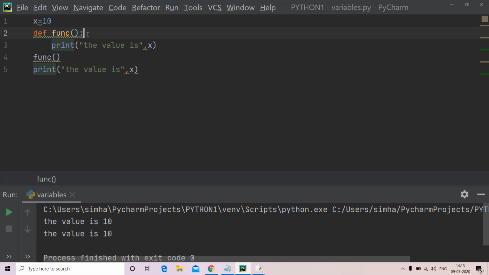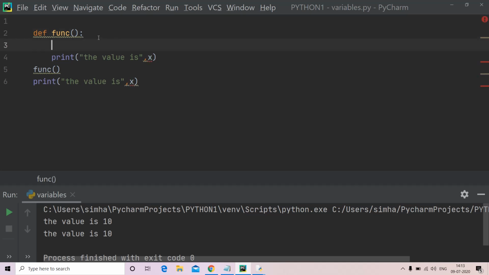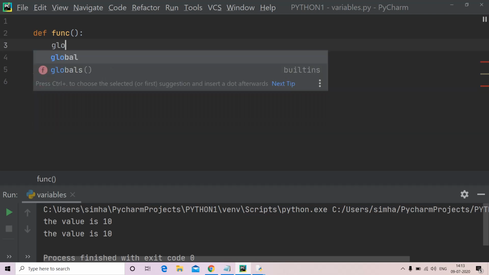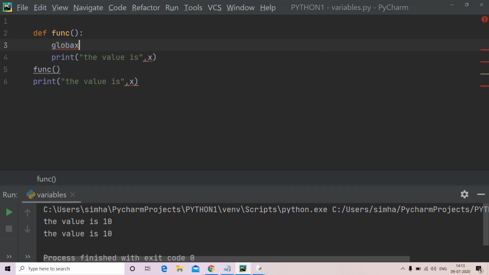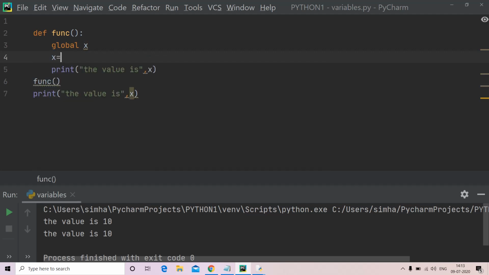Now what if I don't want to declare my global variable outside the function? I want to declare it within the function, but I want it to be global. How can I declare such? I can make use of the global keyword. I am declaring my variable x to be global, and then I am assigning it the value 10.